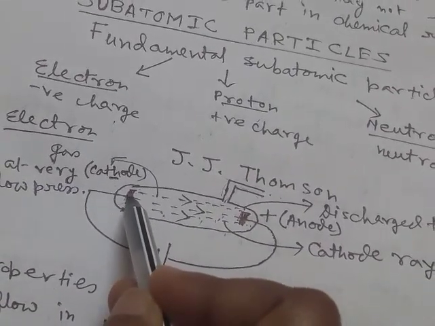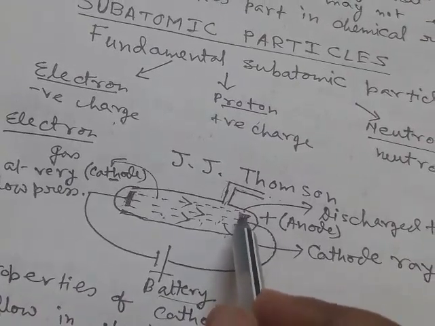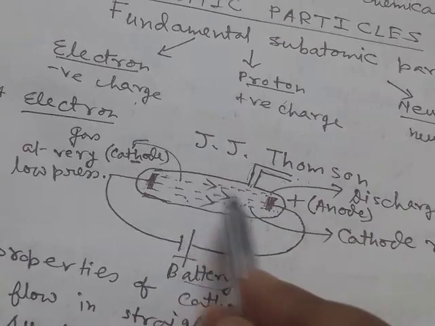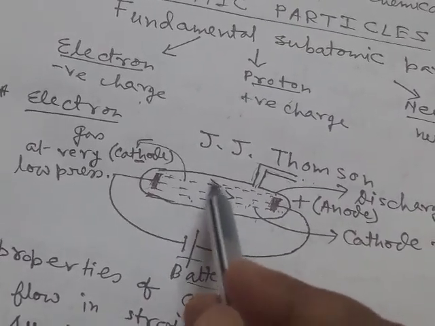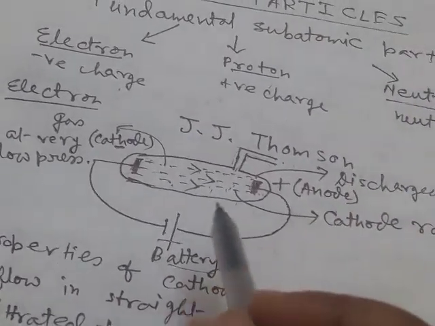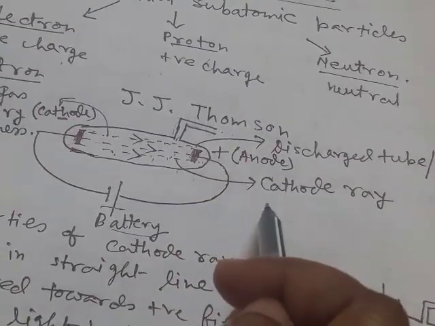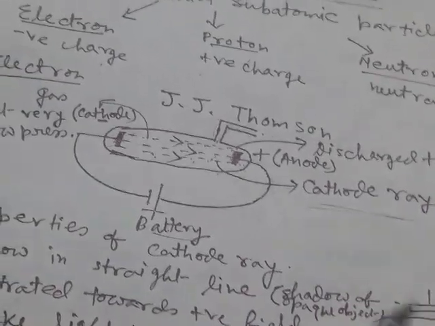That is, from this plate there will be flow of rays, and this flow is here shown in this pattern. These rays were called, according to Thomson, as cathode rays.